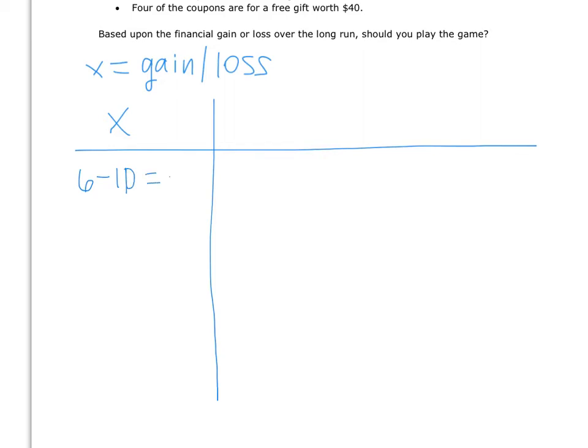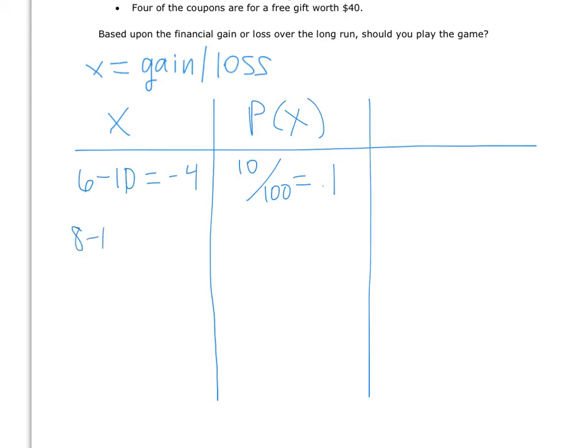So we have a -4. And then the probability associated with the -4 is 10 out of 100, because there's 10 that are going to have $6. So 10 out of 100, or 0.1. All right, look at the next type. There's 80 of the coupons that are a free gift worth $8. So we get $8, but we had to pay 10, so we have -2. And there's 80 of those, so we have 80 over 100, or 0.8 for the probability.